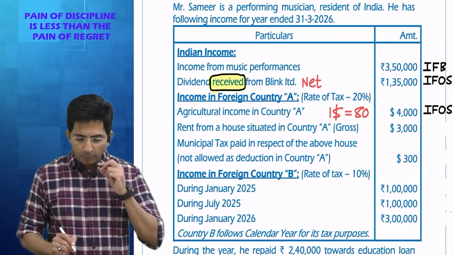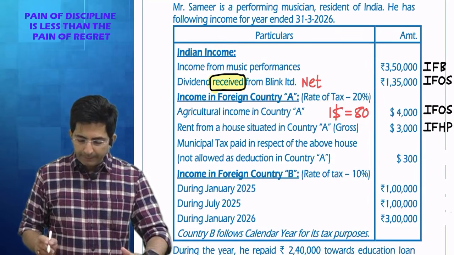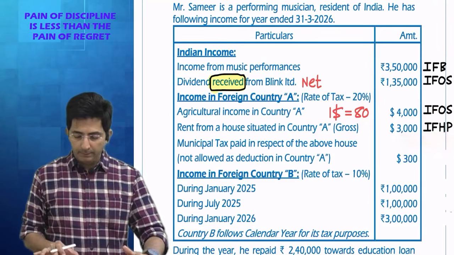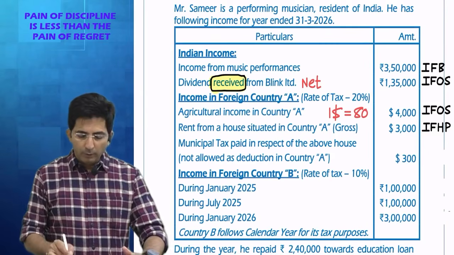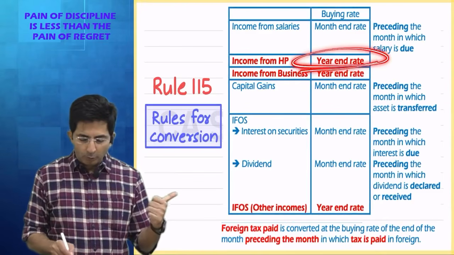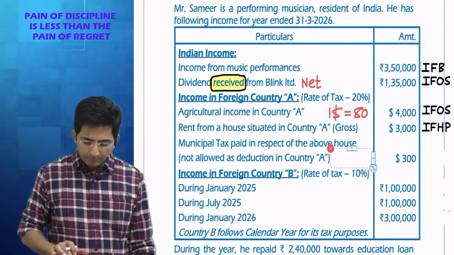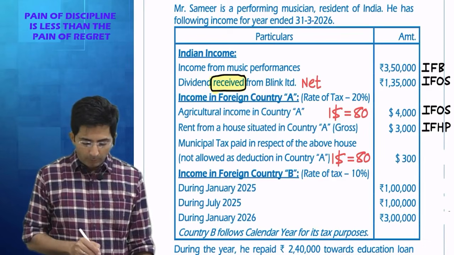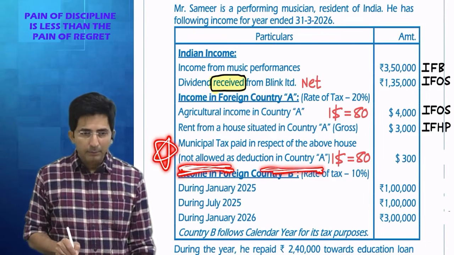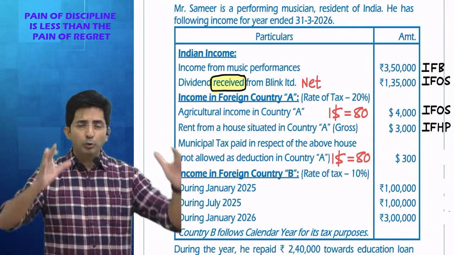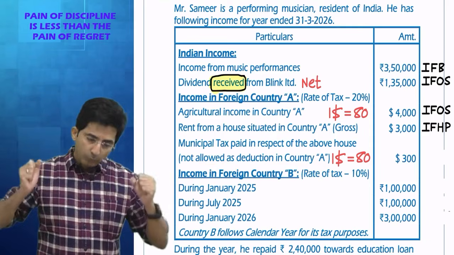Then what about rent from house property in country A? It will come in which head? First figure out the head. IFHP head it will come in. And then how will you convert this? How to convert HP income? Even that is according to the year-end rate. The year-end rate is $1 = 80. And what about this municipal tax? It is not allowed as a deduction in country A. Don't pay attention to that, because when you prepare the 5 heads of income statement in India, it is according to Indian law. So we will take the deduction.